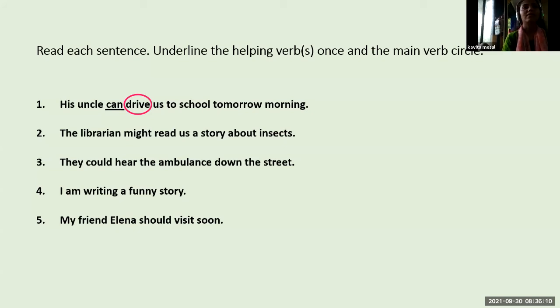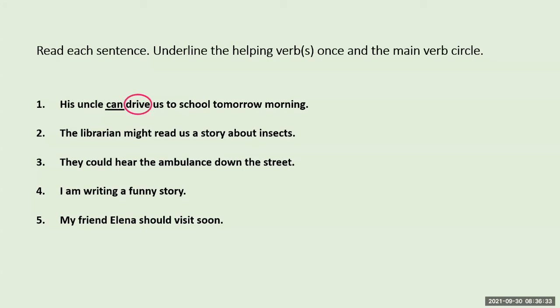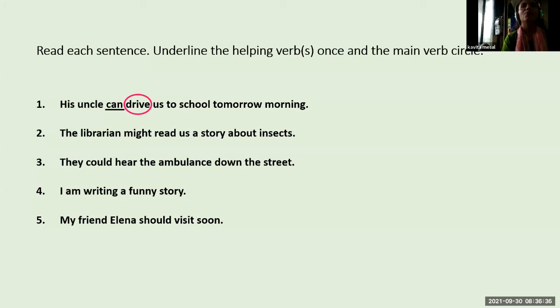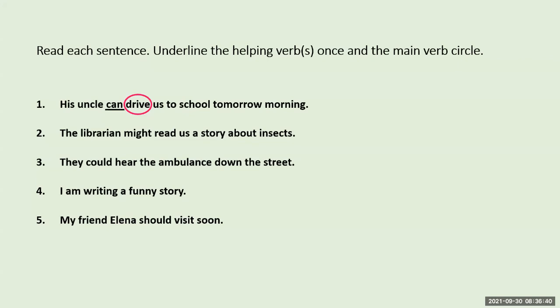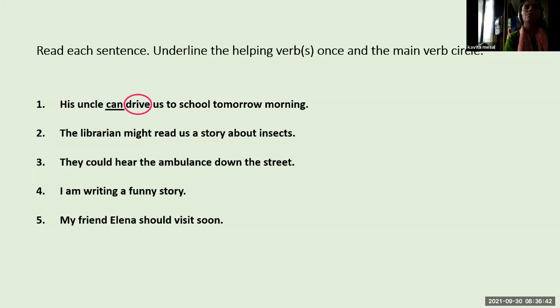Next, second sentence. The librarian might read us a story about insects. Again, I'll repeat the sentence. The librarian might read us a story about insects. So tell me, what is the helping verb here?